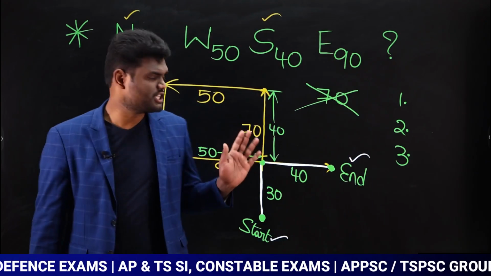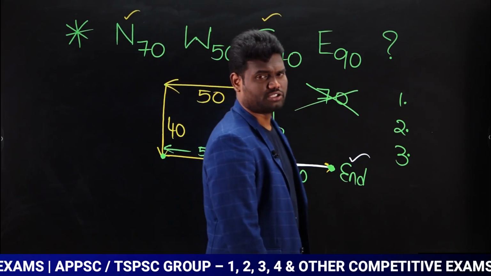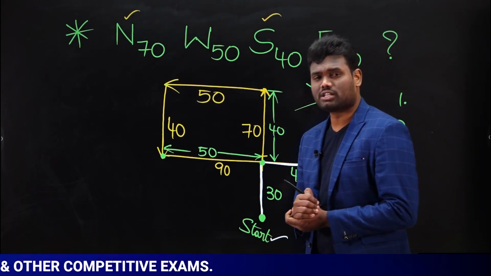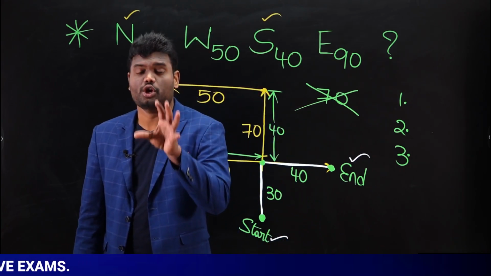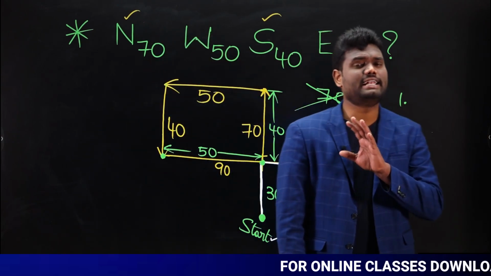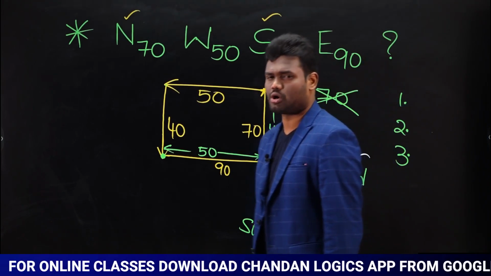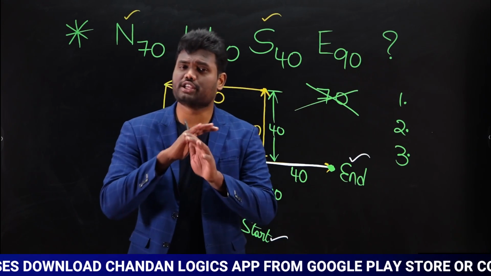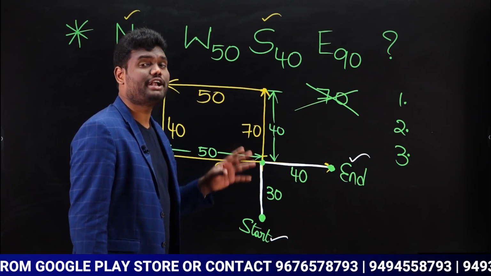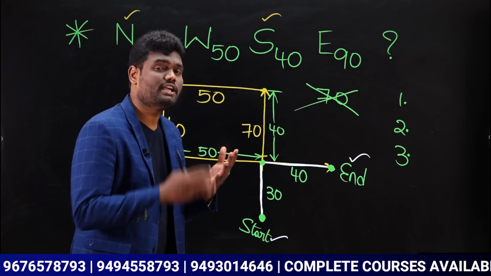What is the answer? Distance between starting point, ending point is what? Now if you observe, whenever you have these types of questions, like calculate the distance between starting point and ending point, always you are supposed to calculate the shortest distance. Shortest distance. Is it clear? It may be mentioned in the question or it may not be mentioned in the question. It is not a matter. When I ask you distance, always you are supposed to calculate the shortest distance. Don't forget that. Okay? Whenever I say distance, distance should be the shortest distance.